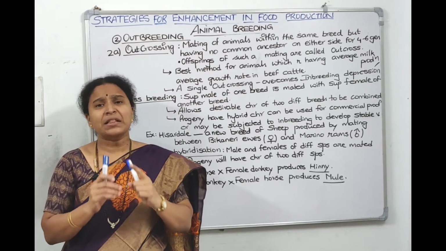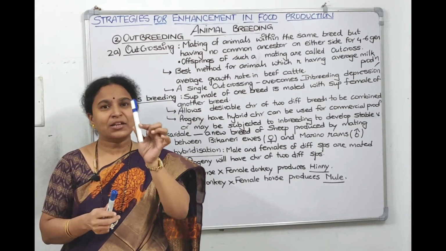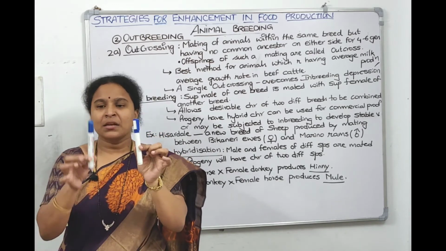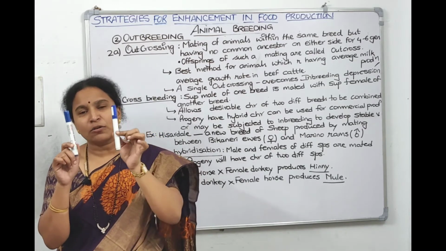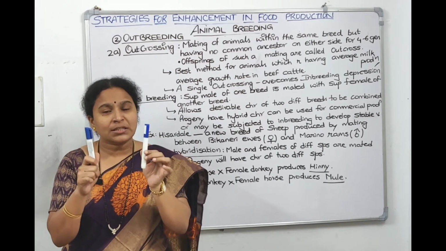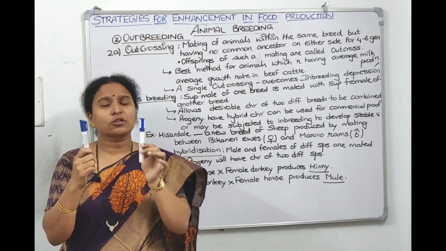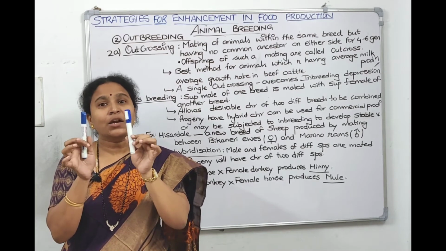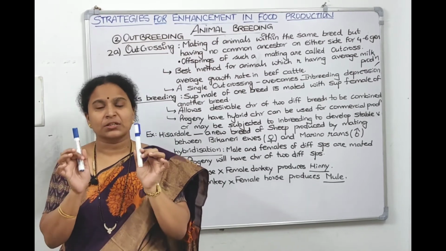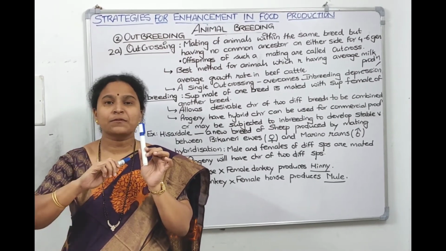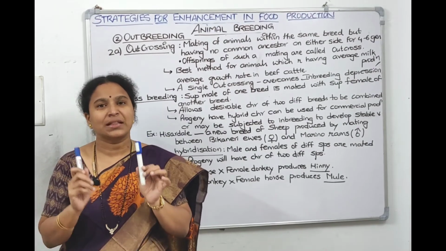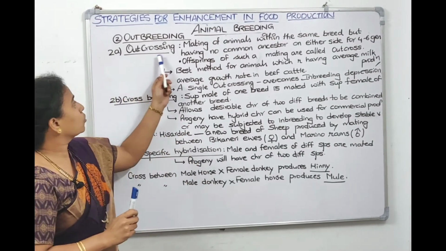Outcrossing is between the same breed. So this time I took a separate blue marker. This is also blue marker and this is also blue marker. So crossing between the same breed. This is also blue, this is also blue, between the same breed, but they don't have common ancestors for the past 4 to 6 generations. Then that is called outcrossing.